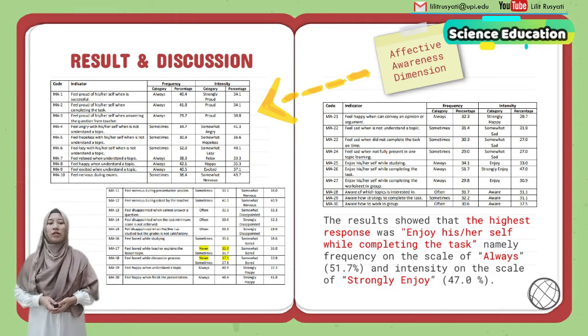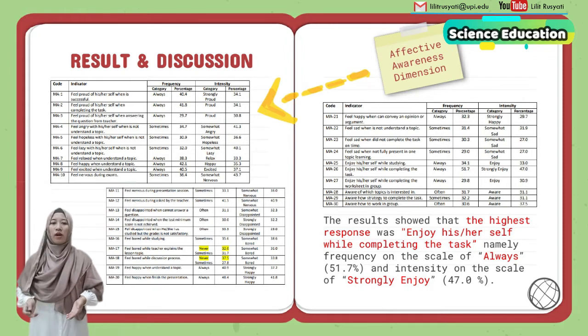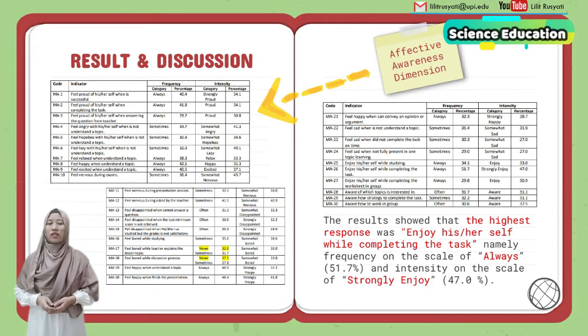Based on this table, the results show that the highest response was enjoying himself or herself while completing the task, with the frequency always at 51.7%, and for the intensity on the scale strongly enjoy 47.0%.